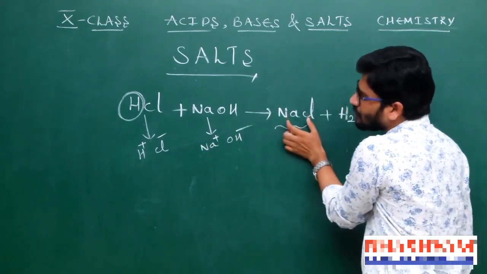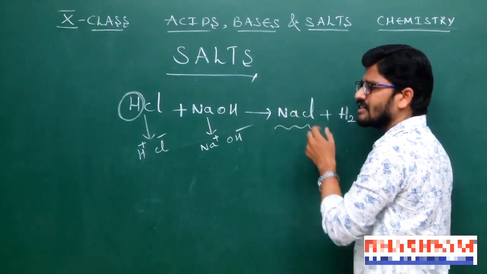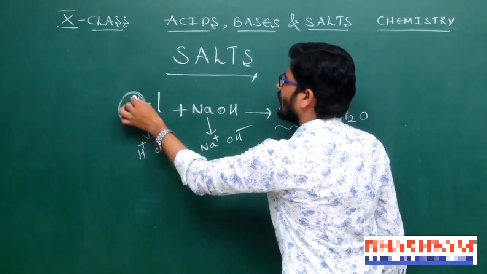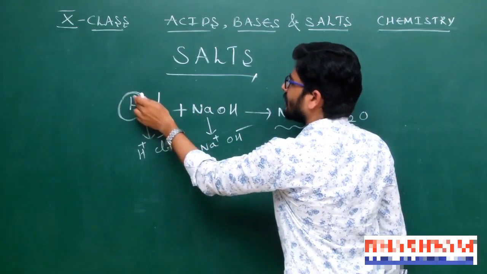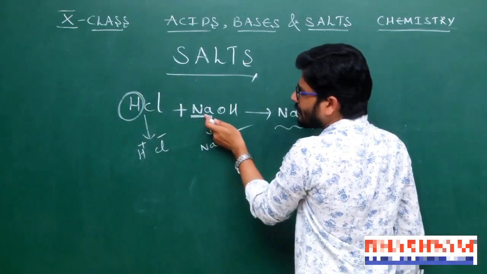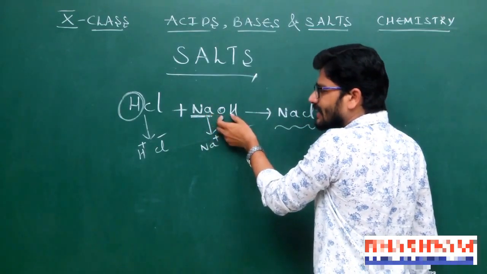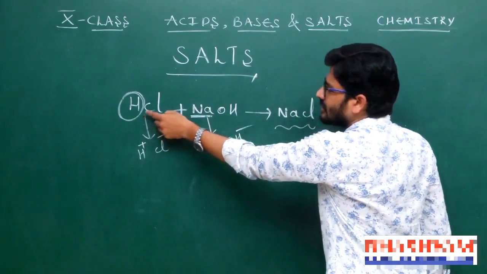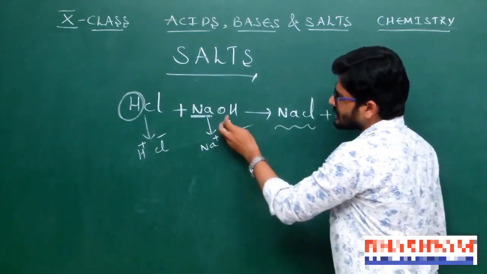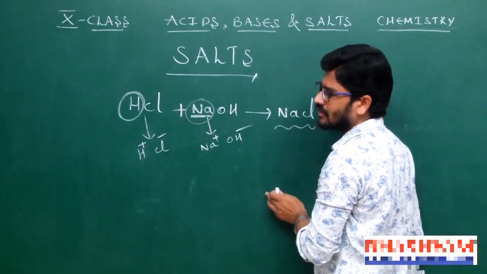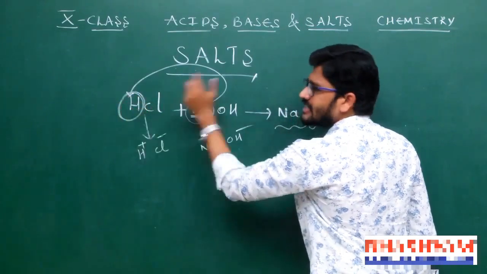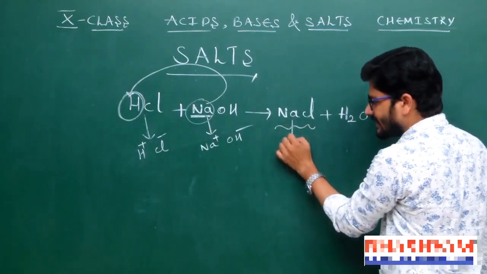Okay, how are salts formed? Salts are formed when the H plus ions of the acid are replaced by a metal of a base, then salt will be formed. So, in this case, sodium is the metal. This sodium metal replaces the hydrogen in the HCl. Then we will get product NaCl.